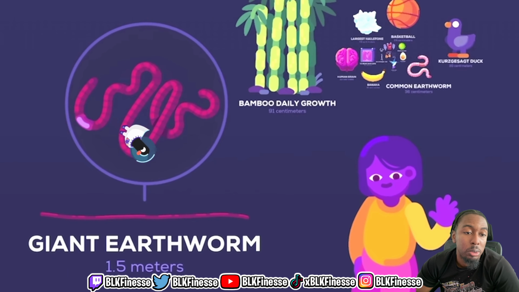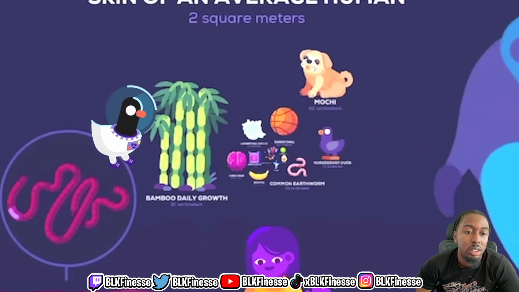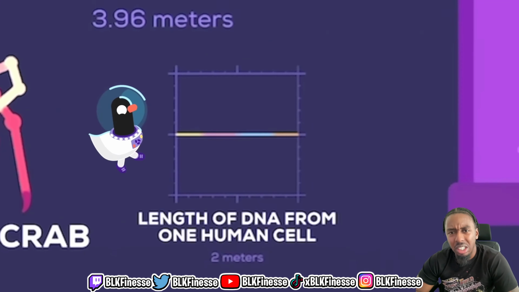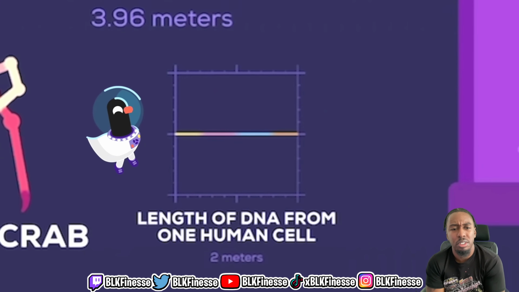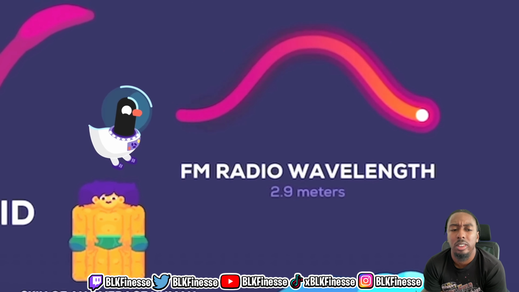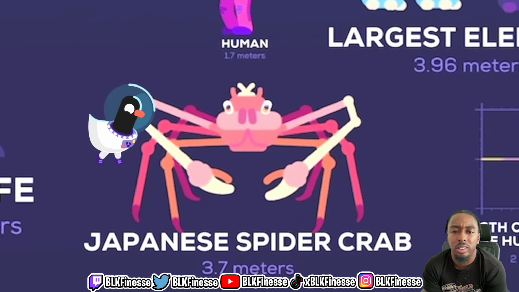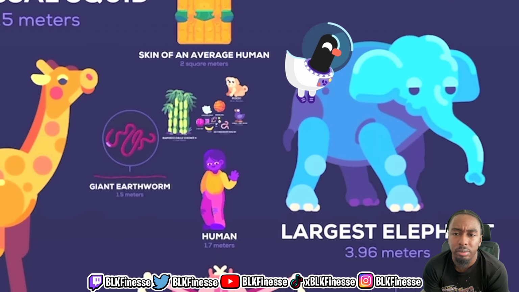Giant earthworm, 1.5 meters. Skin of an average human, 2 square meters. Human, 1.7 meters. Length of DNA from one human cell, 2 meters. FM radio wavelength, 2.9 meters. Short electromagnetic waves carry radio signals. Japanese spider crab, 3.7 meters. Yikes. Largest elephant, 3.96 meters.